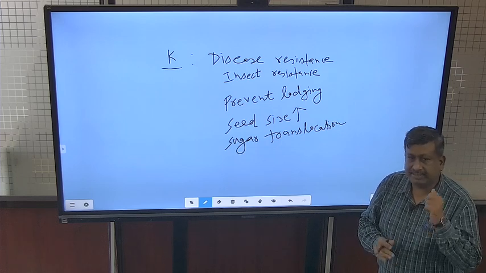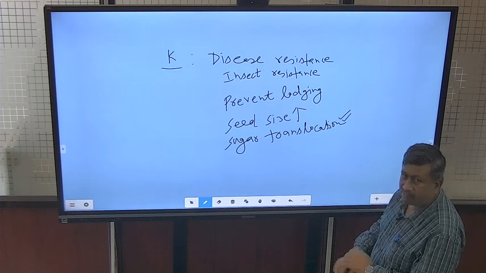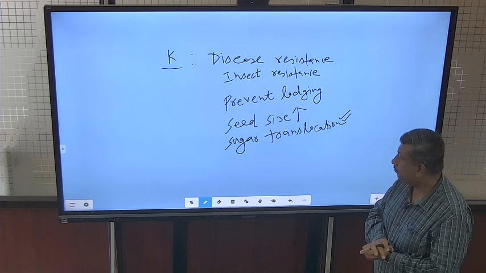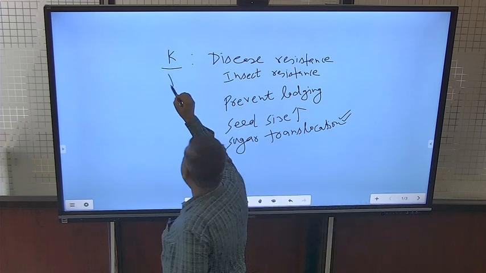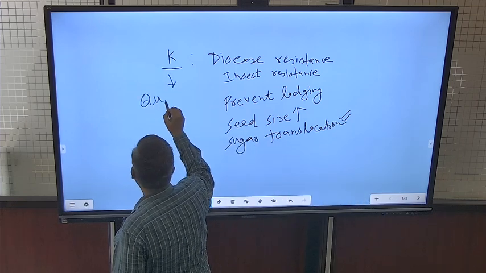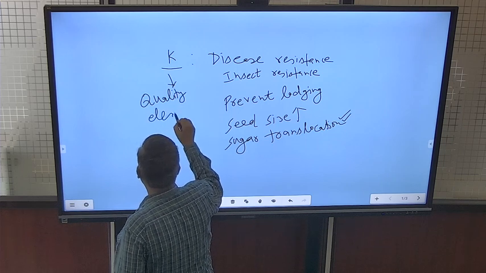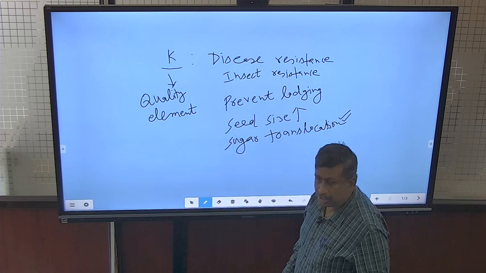So that's why seed size remains small. This sugar translocation is very important. Potassium is involved in phloem loading, phloem transport, and sugar translocation. That's why potassium is known as the quality element, quality nutrient. So these are some important functions of potassium.